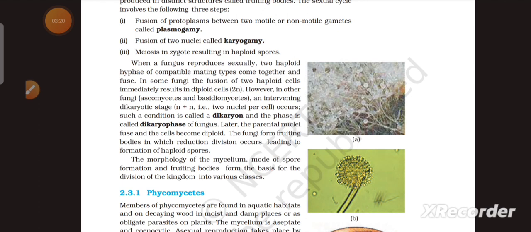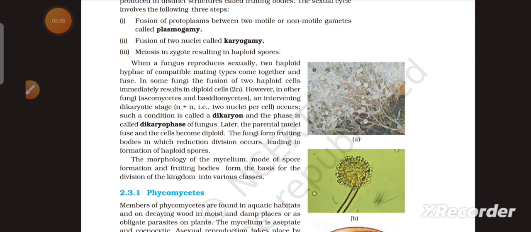Such a condition is called a dikaryon, and this phase is called the dikaryophase of the fungus. Later, the parental nuclei fuse and the cell becomes diploid. The fungi form fruiting bodies in which reduction division occurs, leading to formation of haploid spores.